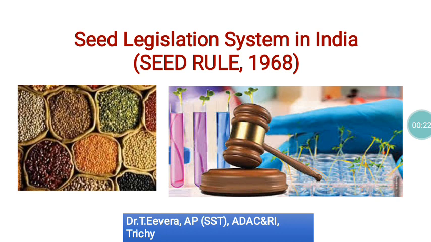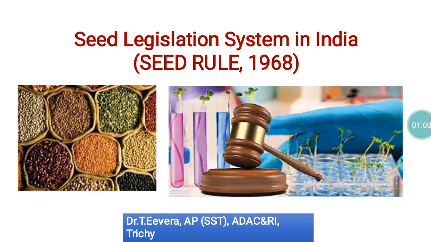Based on the provisions available in the Seed Act 1966, the Indian seed industry was created, and various functionaries like the seed certification agency, central seed committee, notification committees and seed testing labs, both the central seed testing laboratory and the state seed testing laboratory, and officials like the seed inspector and seed analyst. Everything is created mainly based on the provisions available in the Seed Act 1966.